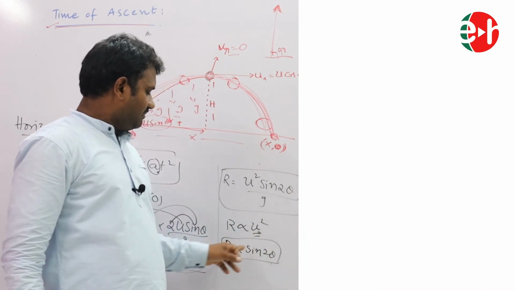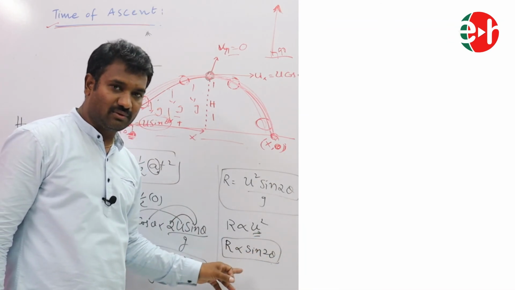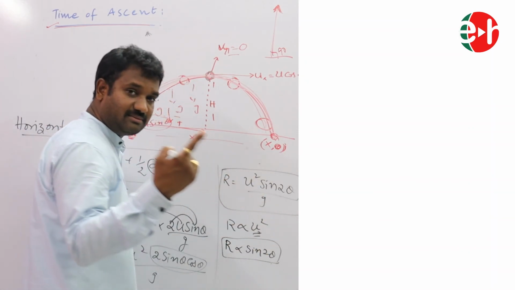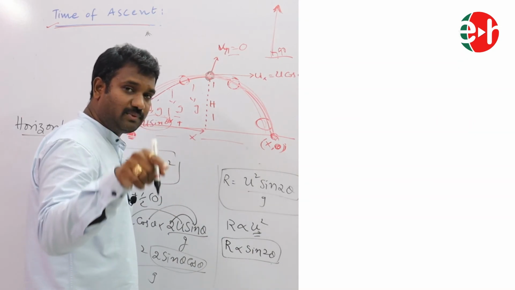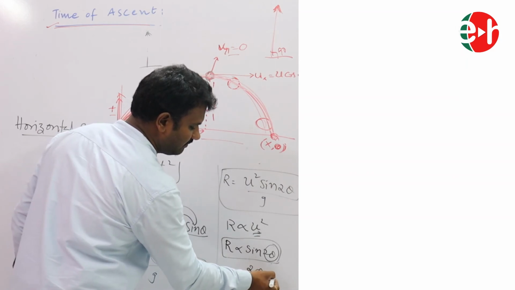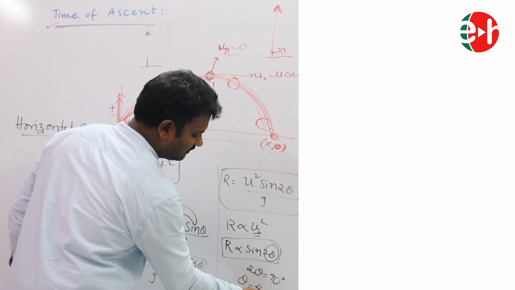If this is maximum, the range is also maximum. So when do you think this is maximum? When sin 2 theta is equal to 1, that is our maximum value, and the range is maximum. When is it possible? When 2 theta is equal to 90 degrees. Means theta equal to how much? 45 degrees.